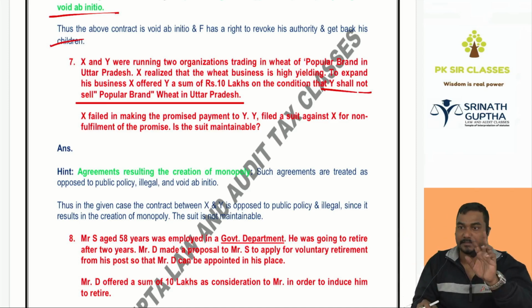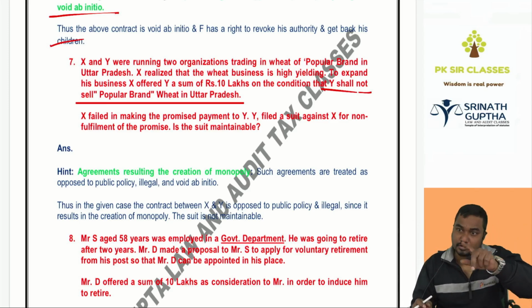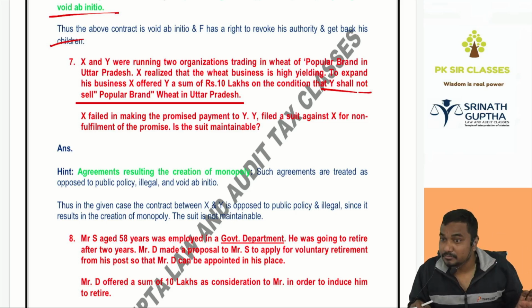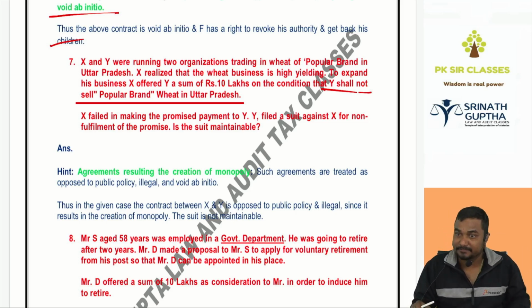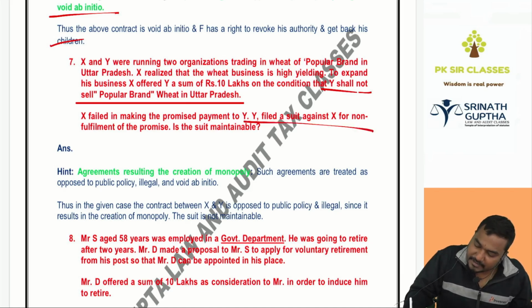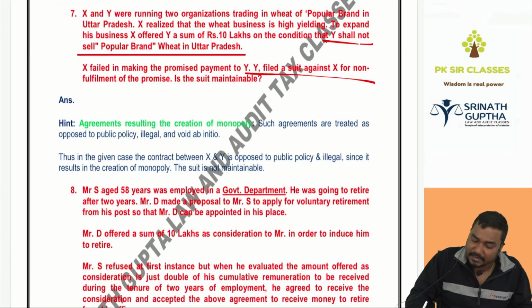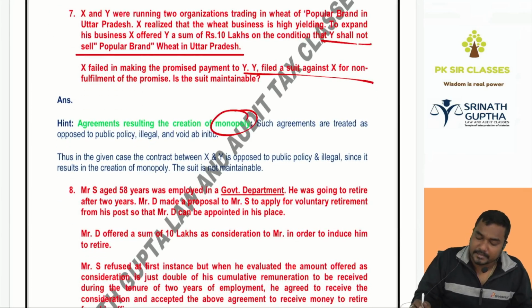Here two people are there, X and Y, competitors. X said to Y, why you close your shop? I will give you some amount. That agreement is opposed to public policy and void. Then X failed in paying the promised amount to Y. Y filed a case. Can he recover the money? Whether the case is maintainable? No, it is not maintainable because it is creating a monopoly in the market.